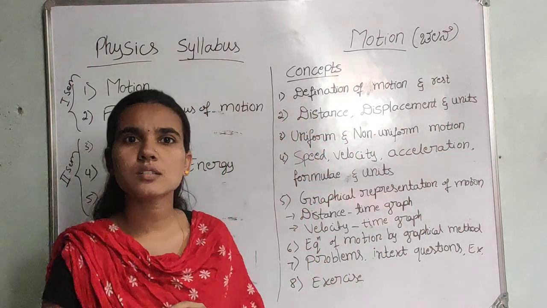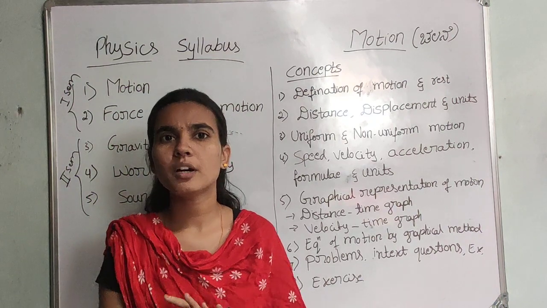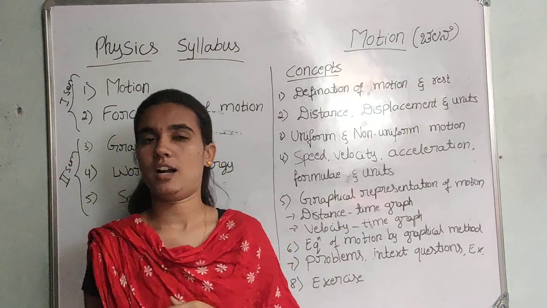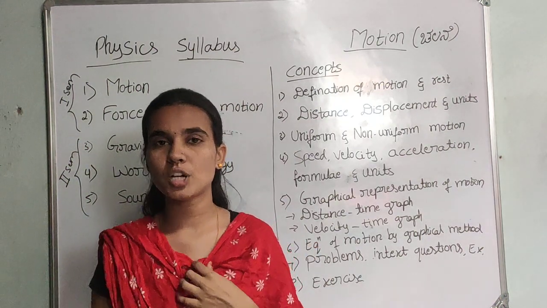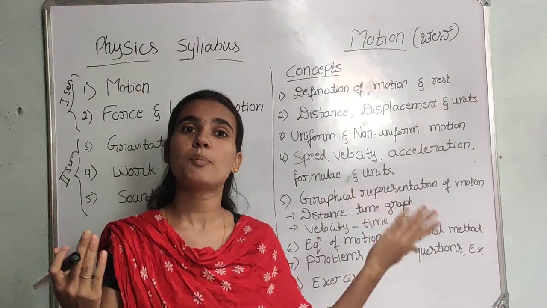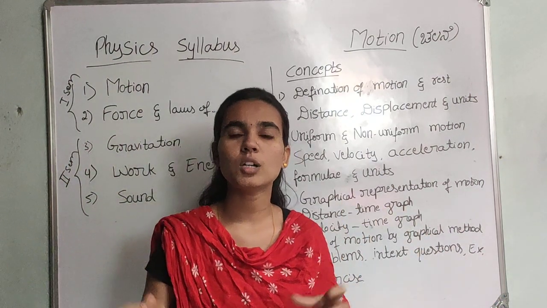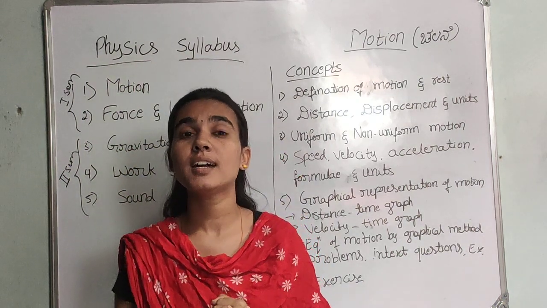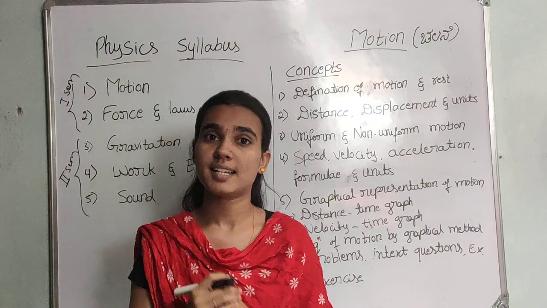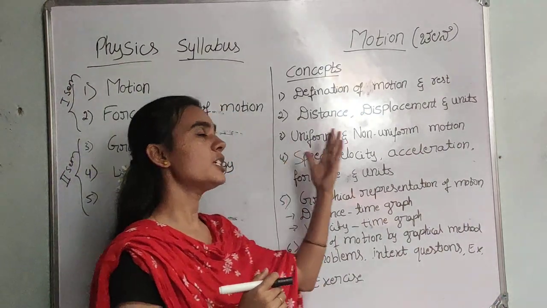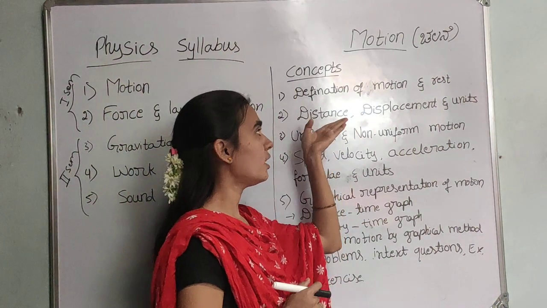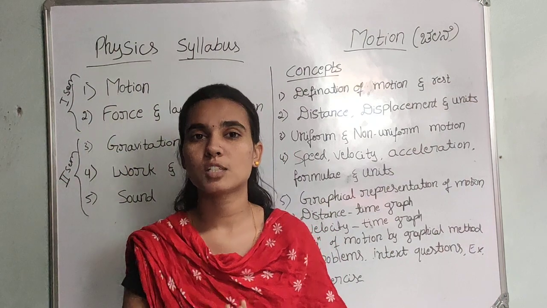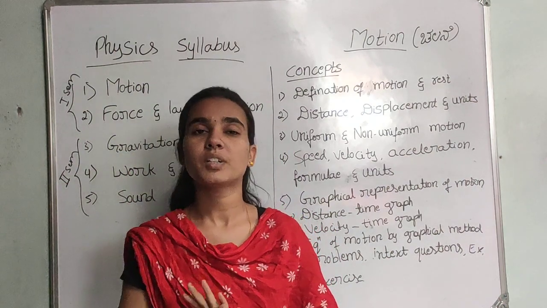So what is distance, and what is displacement? Generally we use the term distance. What is the distance from Lingasugur to Muddebihal? What is the distance from Muddebihal to Bijapur, or from Bijapur to Bangalore? Like this we observe the word distance. So what is the exact definition of distance according to our science? That we have to discuss. Then displacement: after knowing the definition of distance, we have to know about displacement. What is displacement, and how does it differ from distance?